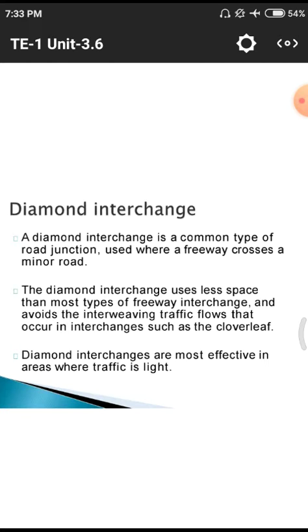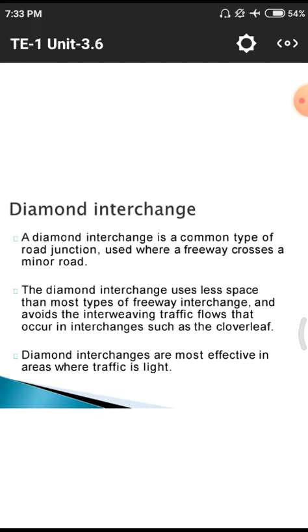Why? Because there are no speed breakers and no other speed restrictions. Because on the national highway the speed limit is 100 kmph, so the roads are designed to move at a speed of 100 kilometers per hour. But in case of these minor roads, the speed may vary with the terrain and other conditions, so the freeway crosses a minor road. The diamond interchange uses less space than most types of freeway interchanges and avoids the interweaving traffic flow occurring in interchanges such as cloverleaf and others. These cloverleaf structures we will observe in further slides so that we have better knowledge.